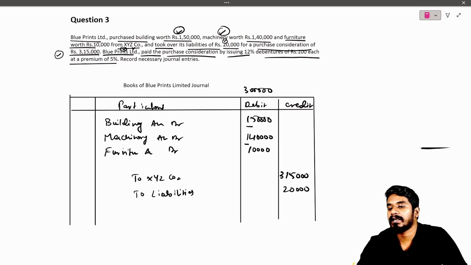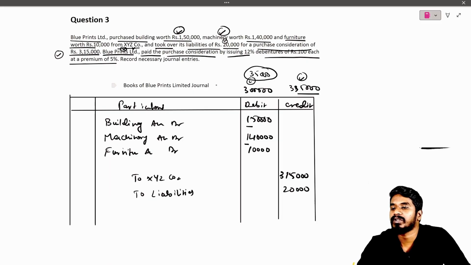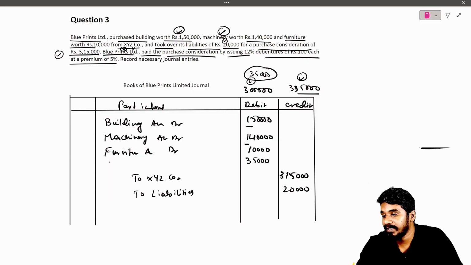But on the credit side, we have 3 lakh 35,000. So the debit side is not matching the credit side. We require 35,000 on the debit side as the balancing figure.